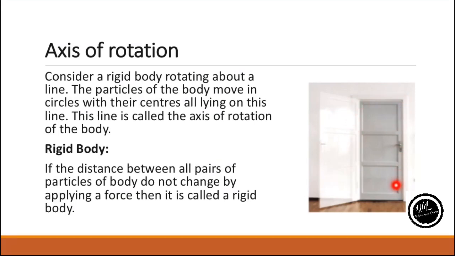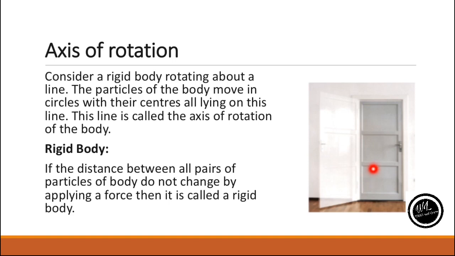Let's have a look at this figure. As you can see a door here, this is a body that is composed of a large number of small particles, or we can also have an example of a stone or a brick or anything solid. If I am applying a force on this body, the distance between each pair of the particles will not change.